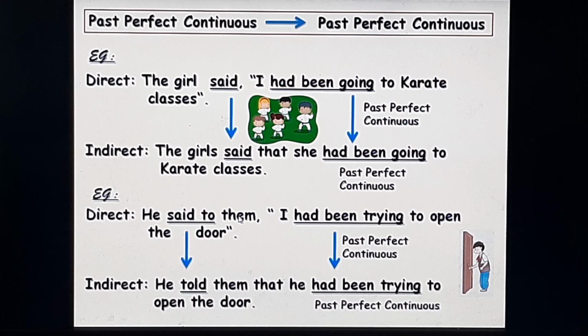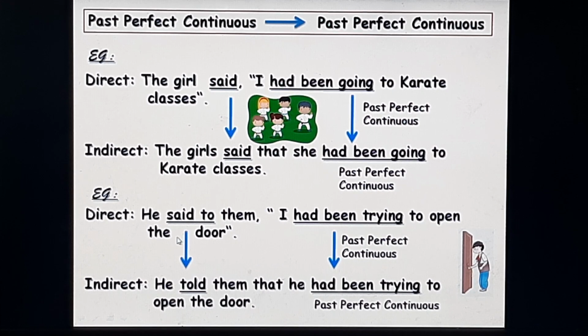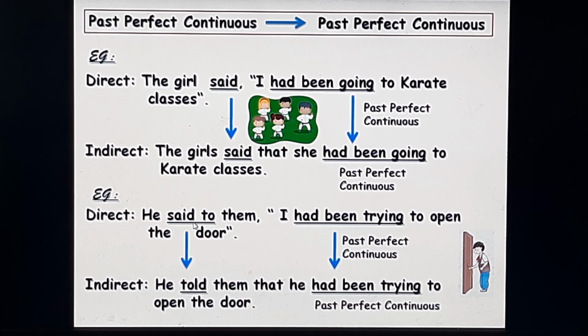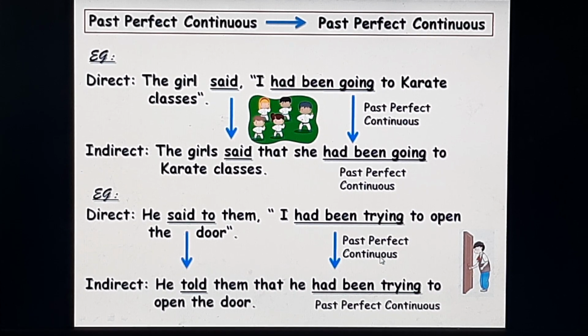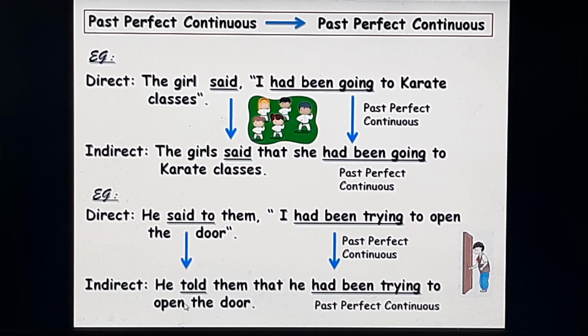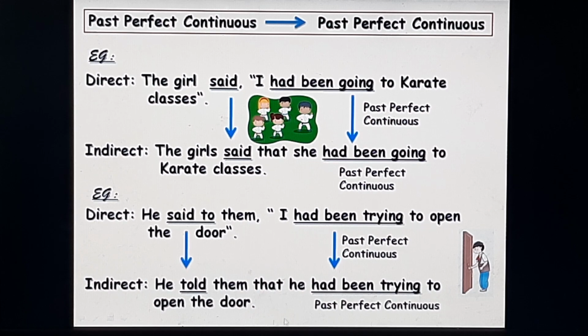Next example, he said to them, I had been trying to open the door. Said to is the reporting verb in the past tense. Had been trying is the past perfect continuous tense verb in the direct speech. It will remain the same in the indirect speech as had been trying in the past perfect continuous tense. He told them that he had been trying to open the door.